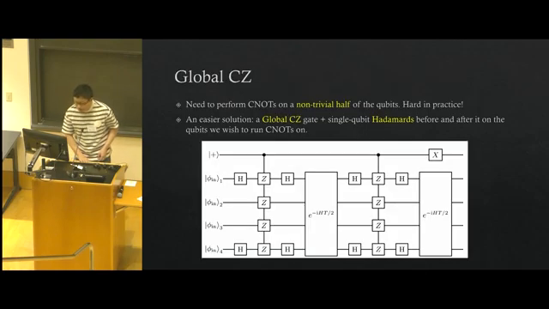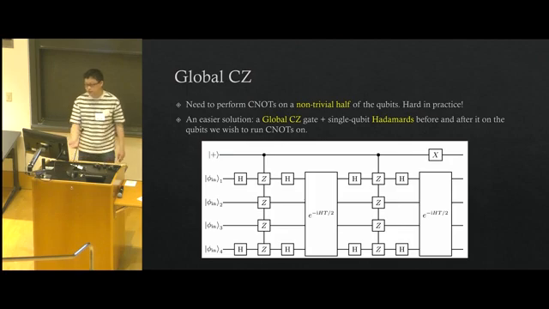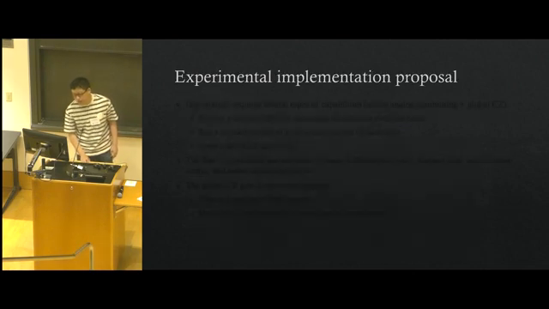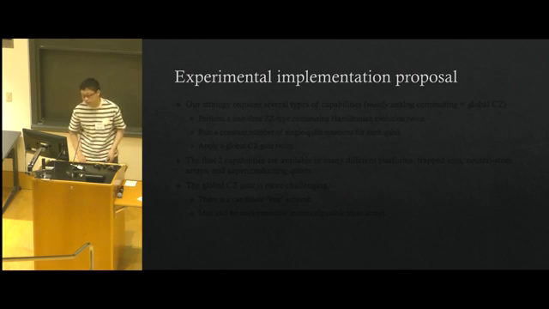Now, sorry. So this figure just shows the circuit that we want the prover to run, which is, well, just contains the Hamiltonian evolution for twice, global CZ gates for twice, and some Hadamard gates, and some measurements and initial state preparation. So now let's think about how to implement this circuit on some realistic devices, or the experimental implementation